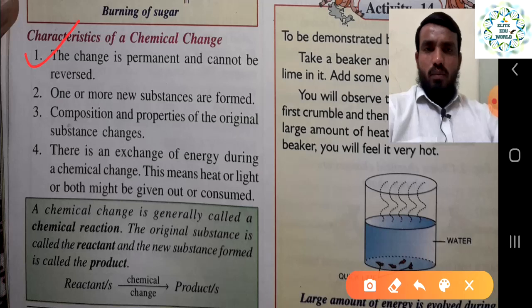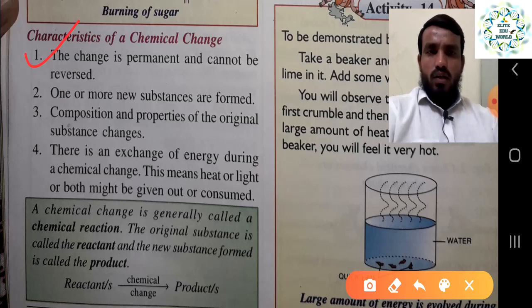If it is a chemical change, there must be an exchange of energy. This means heat or light or both might be given out or consumed. Exchange of energy in the form of heat or in the form of light. Once you are burning something, it might be releasing heat or releasing light, or the other way around, absorbing light or heat energy. But definitely the exchange of energy will happen in a chemical change.